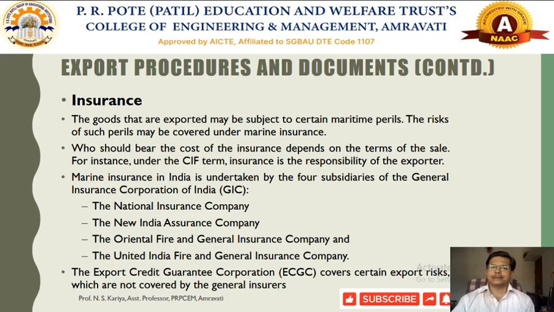So these insurance policies or certificate need to be obtained from these authorities, whichever has been specified by the General Insurance Corporation of India and other related subsidiary organizations. So the exporter has to pay the premium to these exportable items, and which particular items has to be exported, for which they need to obtain that necessary insurance from these authorities.